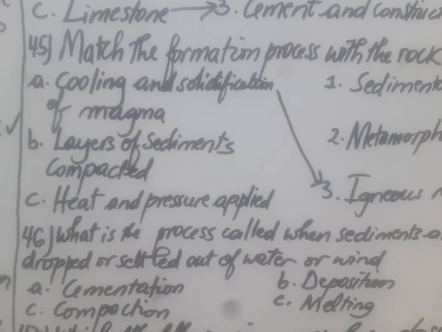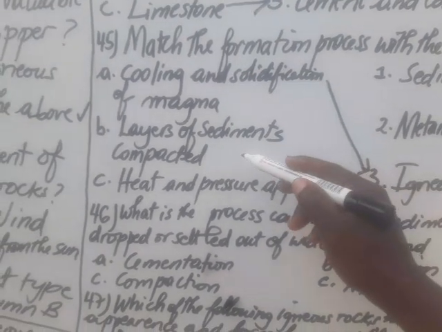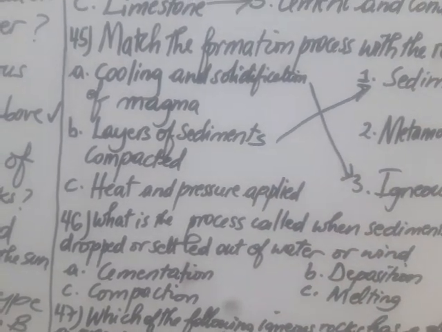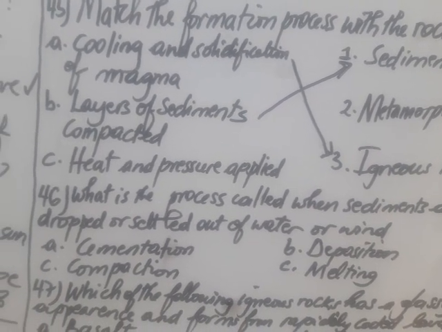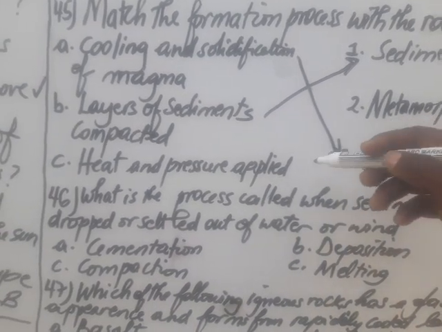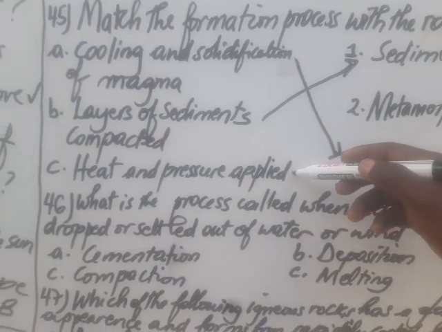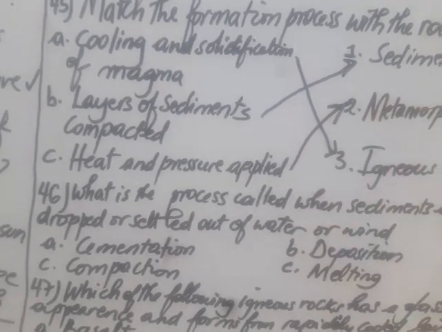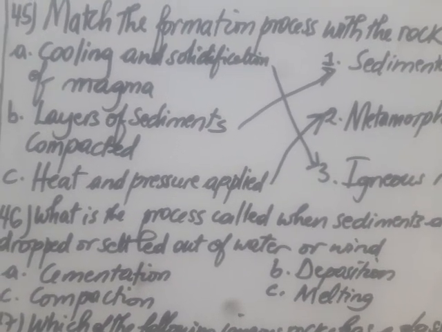B, layers of sediments are compacted, therefore sedimentary rock. Then heat and pressure applied: when heat and pressure are applied to a pre-existing rock type, sedimentary or igneous, this leads to the formation of metamorphic rock. So C corresponds with 2, which is metamorphic rock.